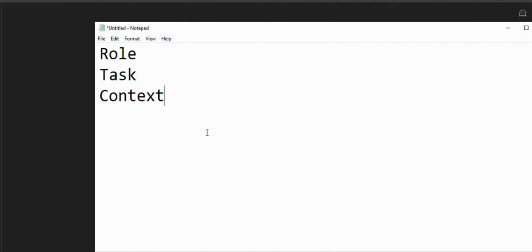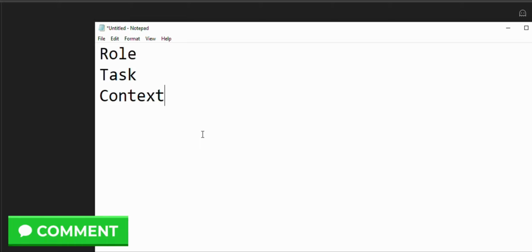either Claude, as you're seeing in the background, or ChatGPT, or any other AI tools out there that you want to use for your use case. This is what you need to know. A role is very important in your effective prompt writing. A task is very important, and also the context. The last but not the least is the task, and it's very vital in writing an effective AI prompt for